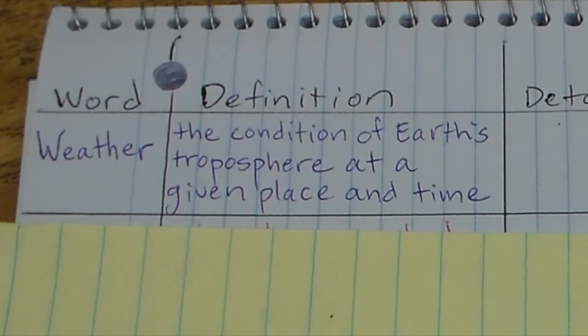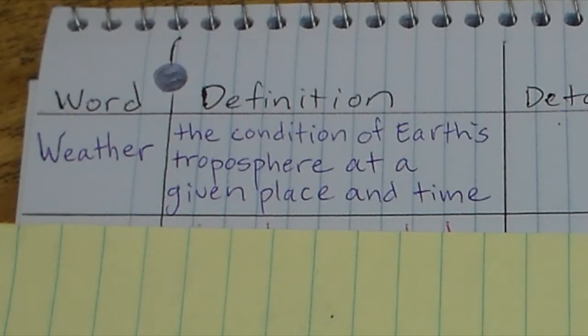So this weather is the condition of Earth's troposphere at a given place and time. It's basically saying what's going on in the troposphere at a given place and time.